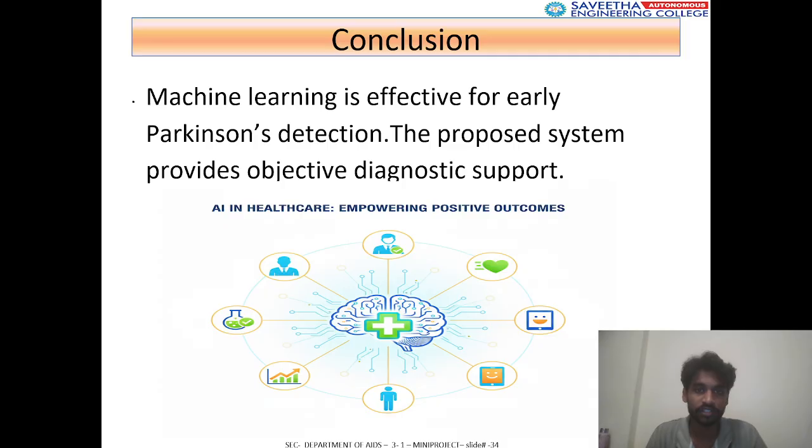This is the conclusion. Machine learning is effective for early Parkinson's detection. The proposed system provides objective diagnosis support. AI in healthcare is empowering positive outcomes.